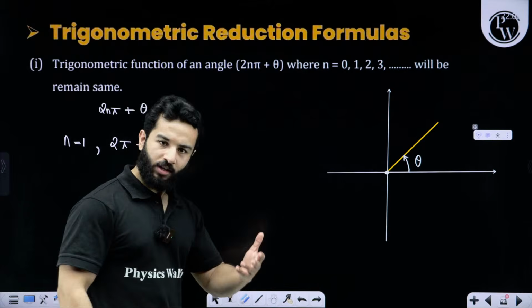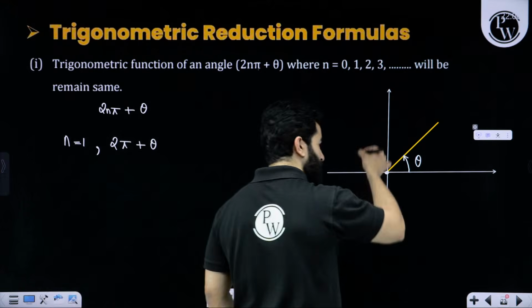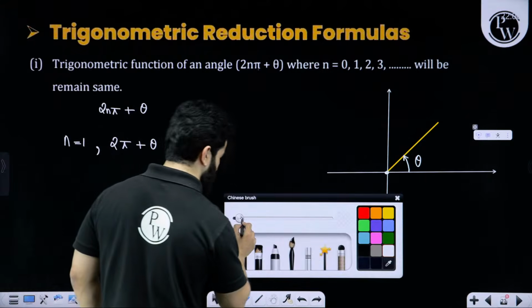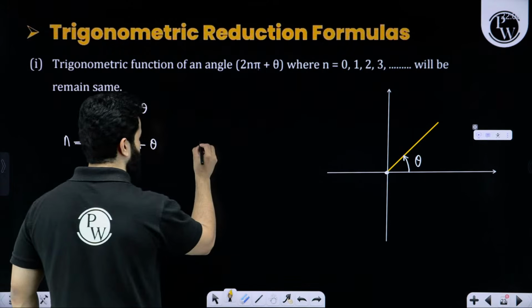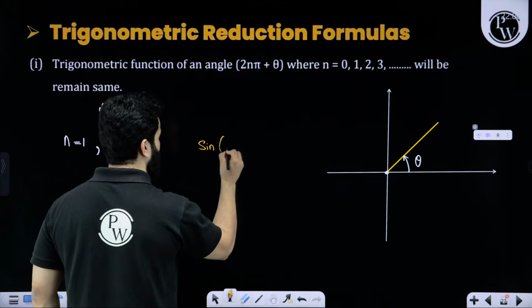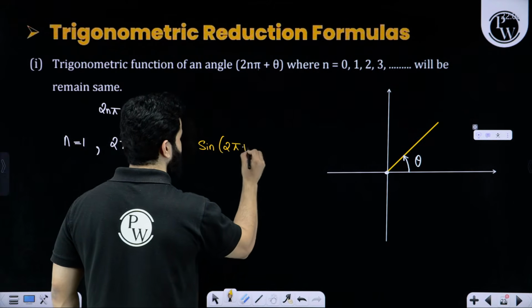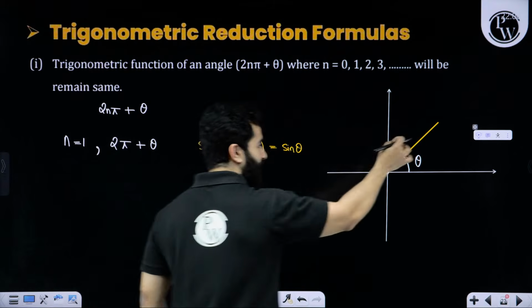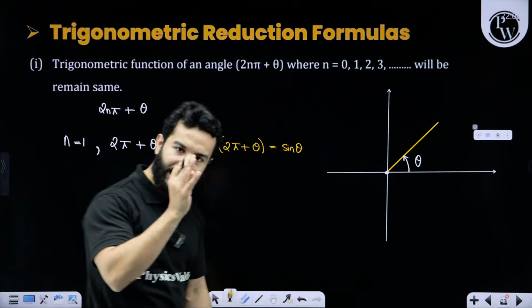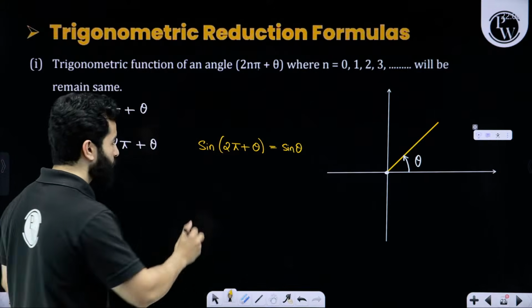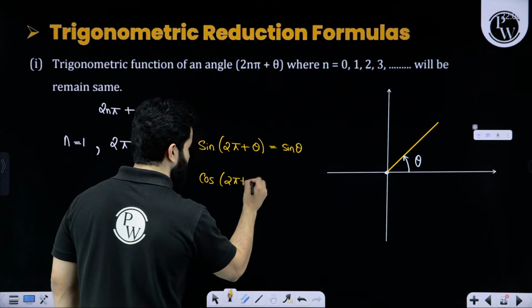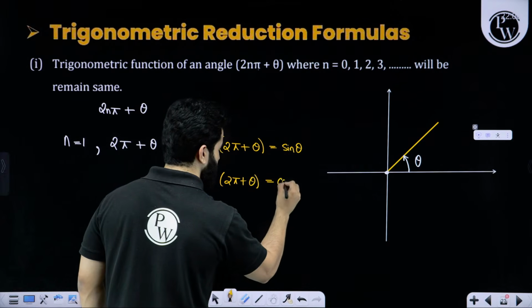Got it? Right? So if you reach the same point after 2 pi, that means every other trigonometric ratio, for example sin of 2 pi plus theta, will be sin theta only, because you are reaching the same exact line as before. Similarly, cos of 2 pi plus theta will also be cos theta.